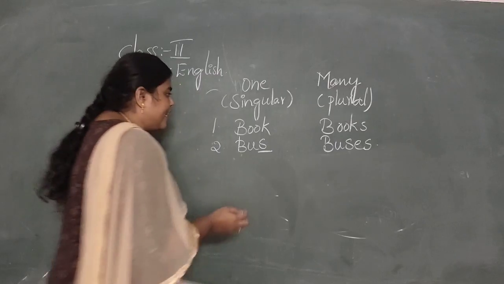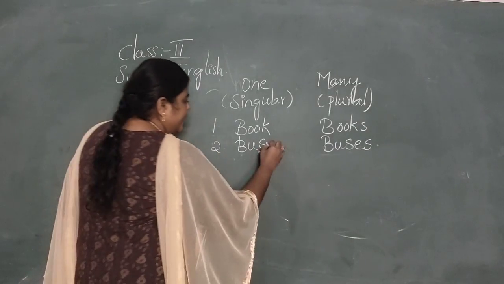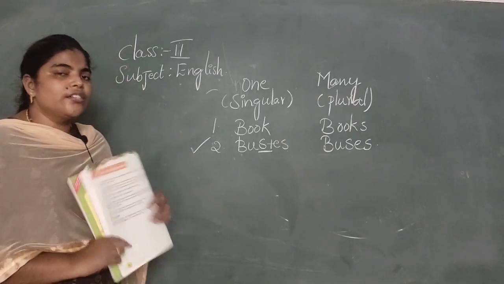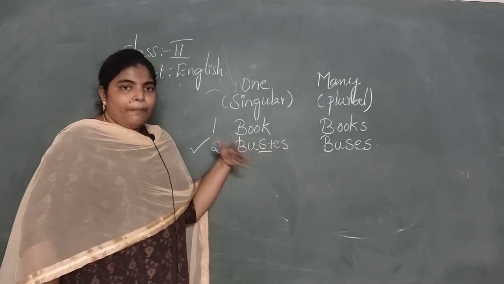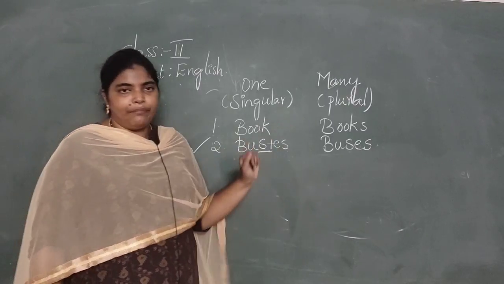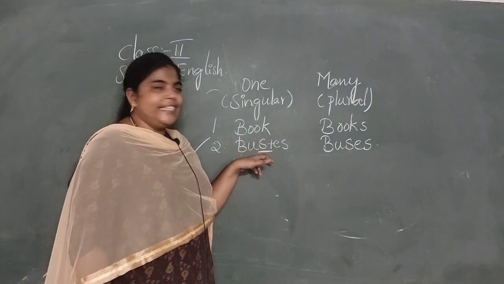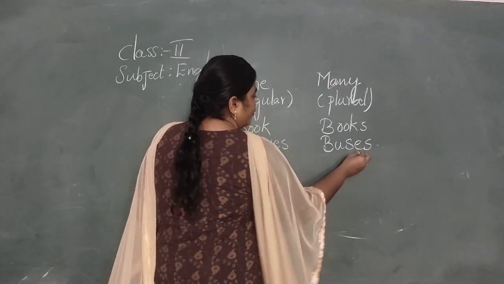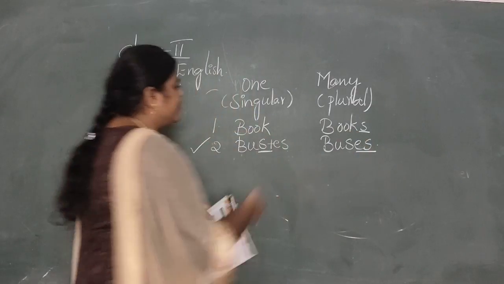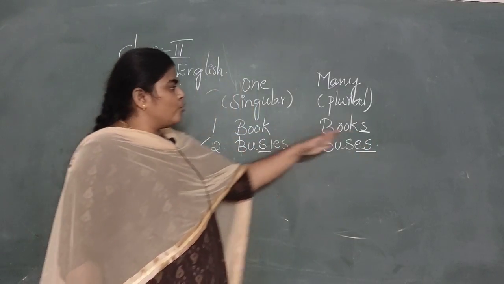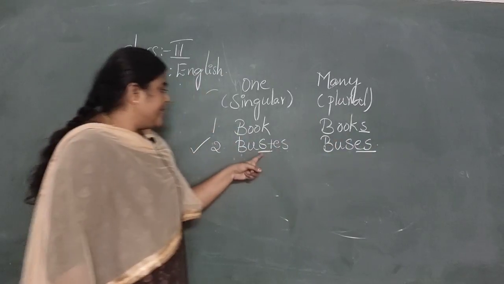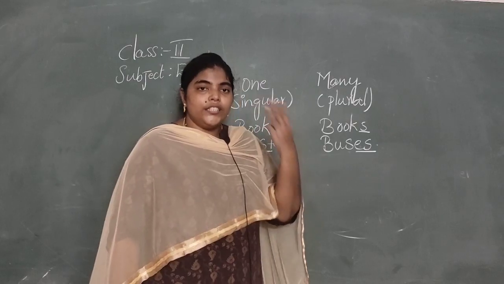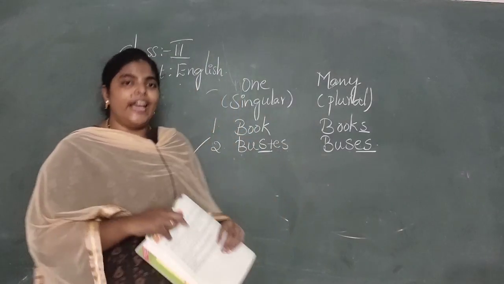If it ends with s, we have to add es. So this is a clue for you to practice this one and many concept. If a word ends with s, the plural form is es. Not only s, but here it ends with k. So it has become s. It ends with s, so it has become es. Buses. 2 buses, 3 buses, 4 buses, like that.